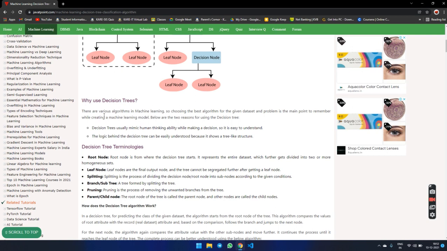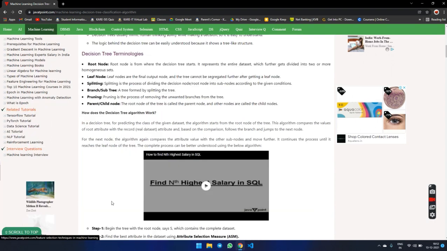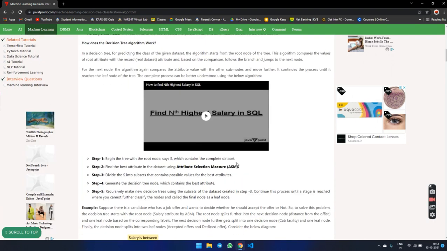A tree is formed by splitting the data. Pruning is the process of removing the unwanted branches from the tree. Parent and child node: the root node of the tree is called the parent node, and the other nodes are called the child nodes.